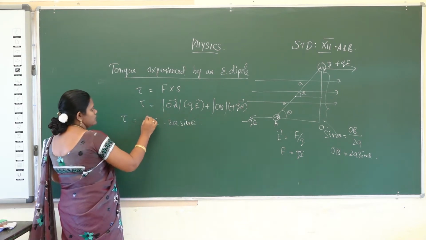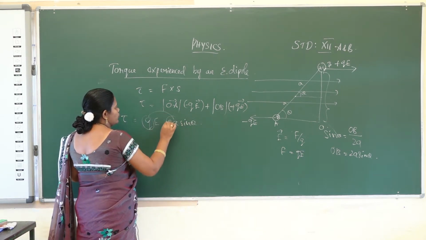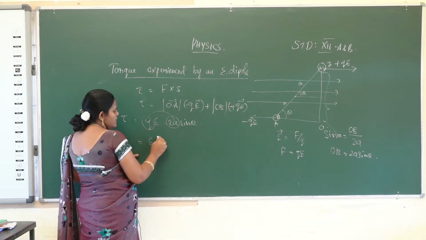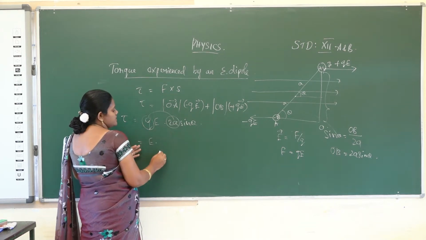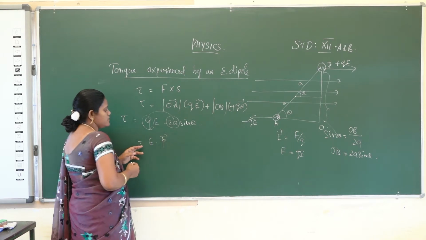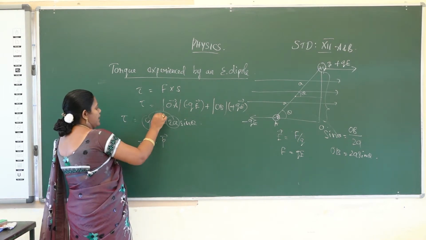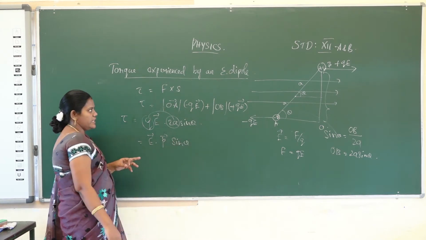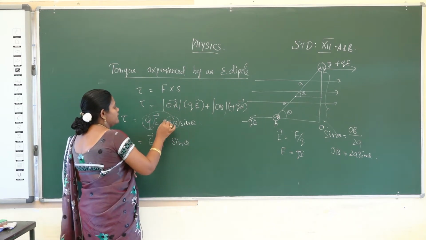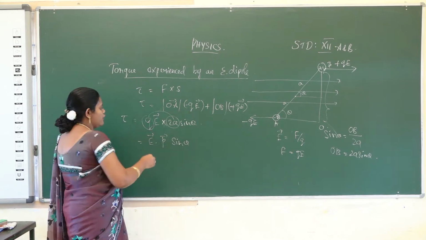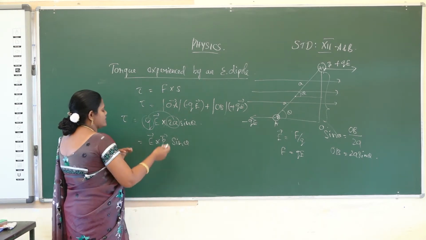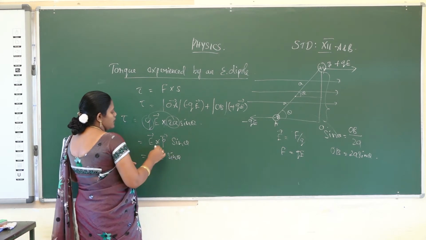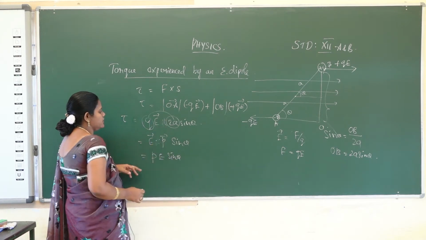Then consider Q into 2A. So E and Q into 2A, where Q into 2A is the dipole moment P vector. So it is E times P times sin theta, that is PE sin theta. In vector form this is P cross E.